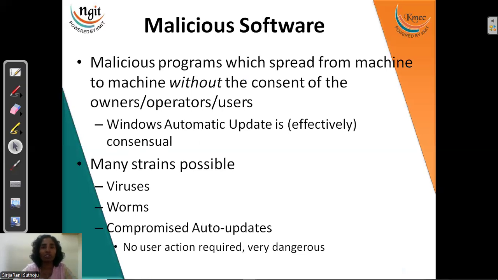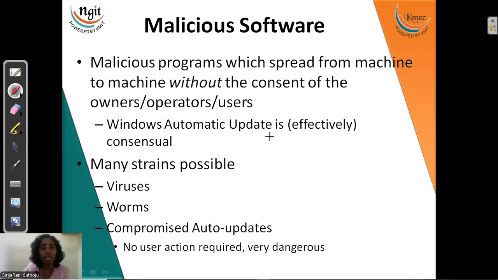So what is malicious software first? Malicious software is nothing but software which makes our system work without our consent. The program will be running or spreading to our systems without consent. That program may have any type of activities, and the triggering point may lead to any of them.